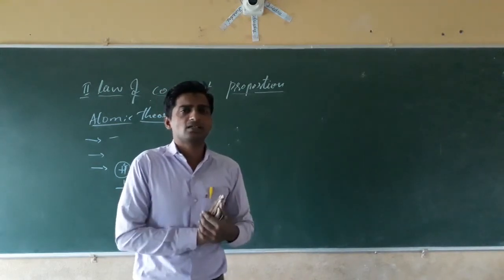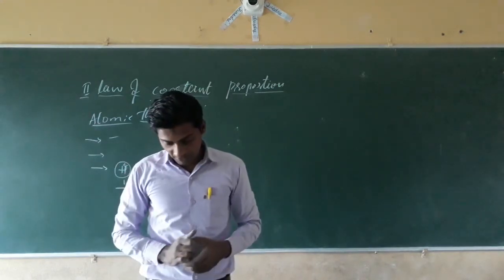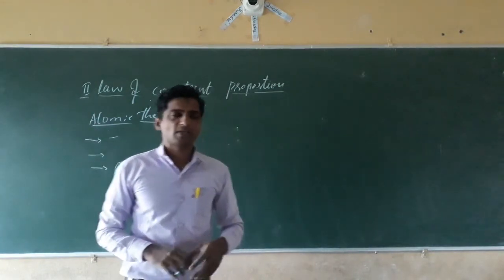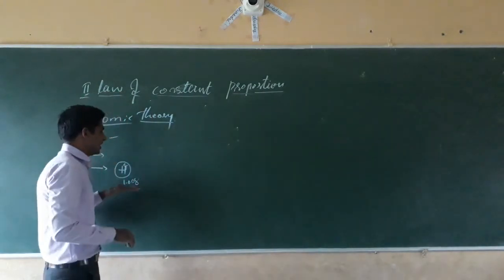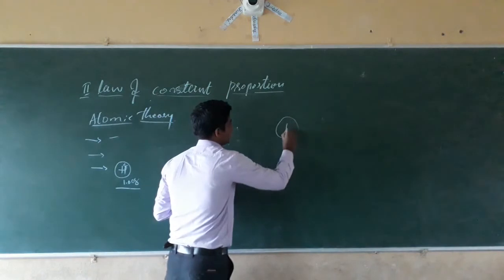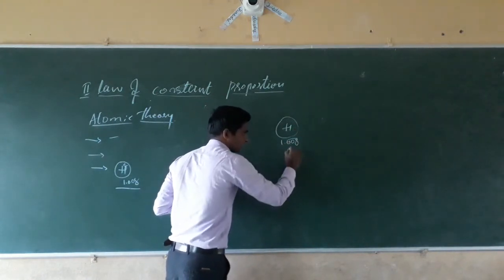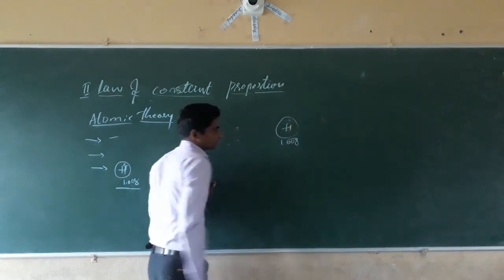Hydrogen you can take here, and the same property you will get there. The atoms of an element have the same chemical property and the same mass. Suppose for example hydrogen, it has the same mass, 1.008, and the same chemical property, having one electron and one proton.